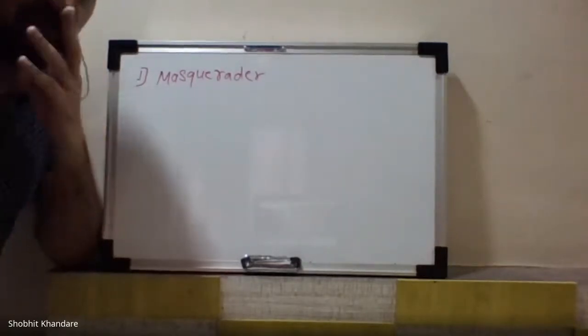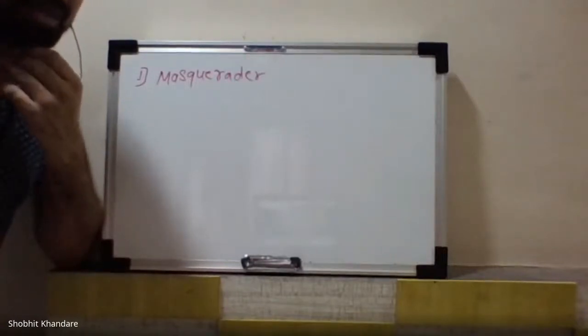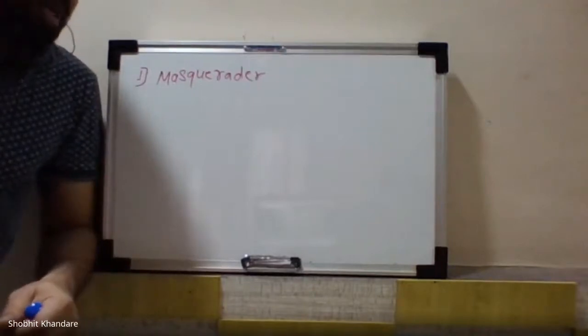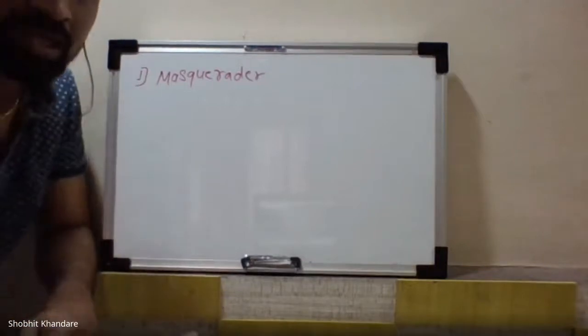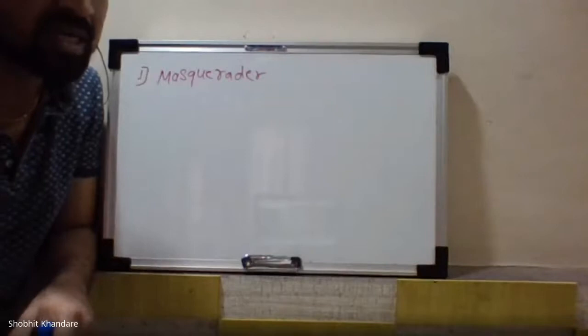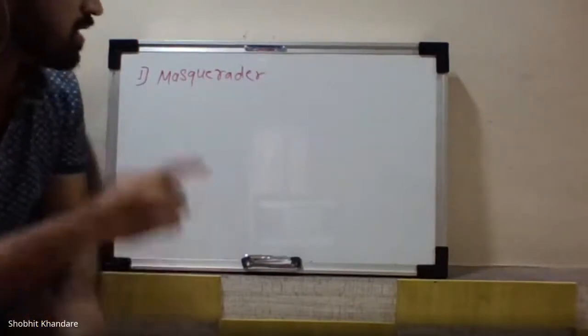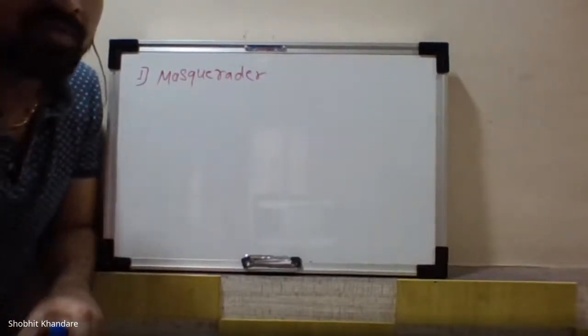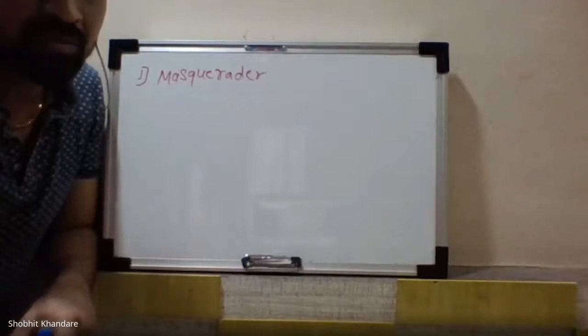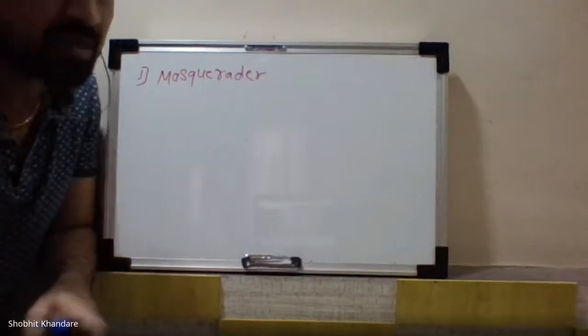For example, if you are using a laptop and that laptop is being used by some other friend of yours without your knowledge, then that person becomes an unauthorized person. You are not giving the access or the right to use your laptop. In that case, the other person becomes the masquerader. Try to understand, this is an unauthorized user and no access has been given to it.